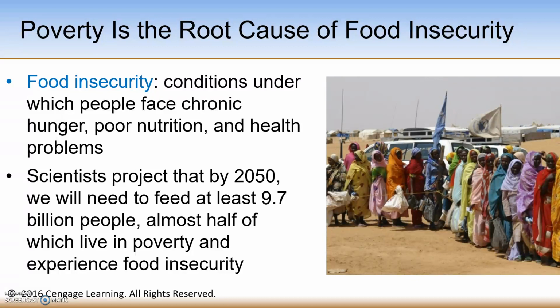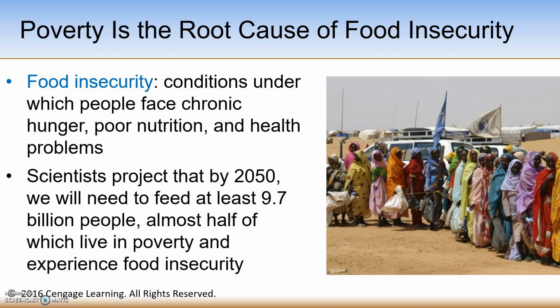According to the United Nations Food and Agriculture Organization, or the FAO, in 2010, there were an estimated 925 million chronically undernourished or malnourished people in the world. As population continues to grow to 9.7 billion people by 2050, it looks like almost half of that population may live in poverty and experience food insecurity.